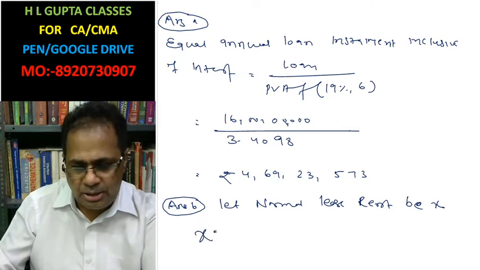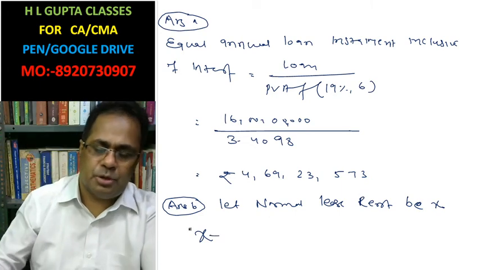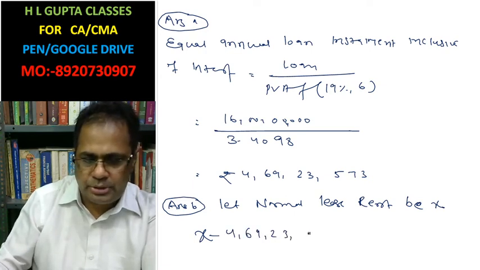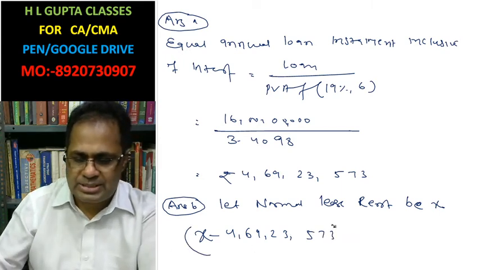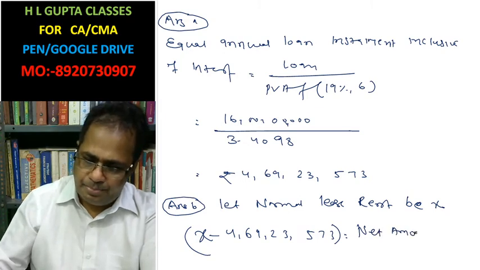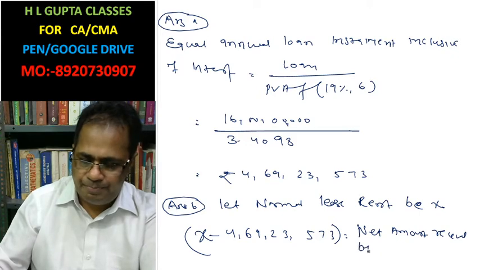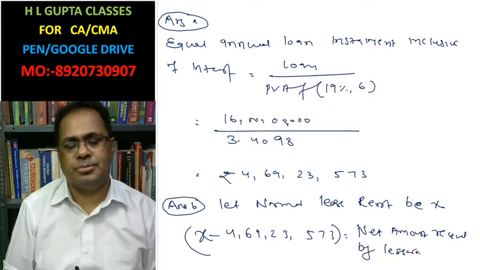Out of this, you have to pay the loan installment of 4,69,23,573. The remainder is the net amount received by the lessor.